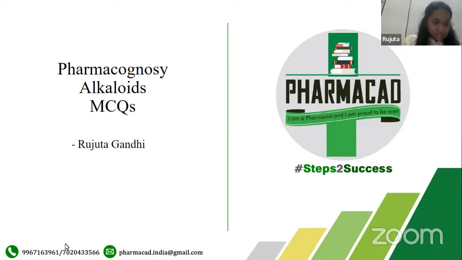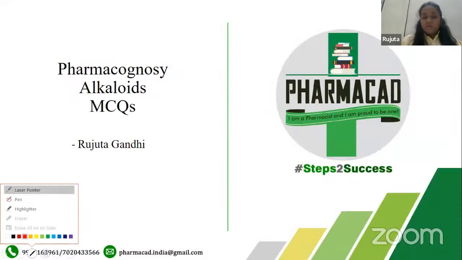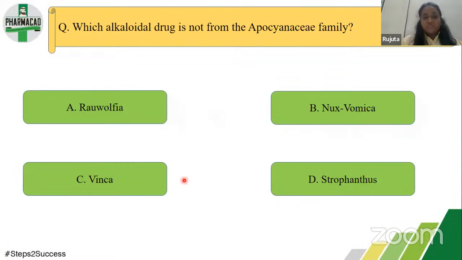So the first question here is, which drug belongs to the alkaloid family? Okay, so now there are 4 options. Just take some time and think. If you have to see this type of question, the first thing that comes to mind is, are these 4 drugs belonging to alkaloids? That should be the first thing. So we can eliminate options if at all you don't know the answer.